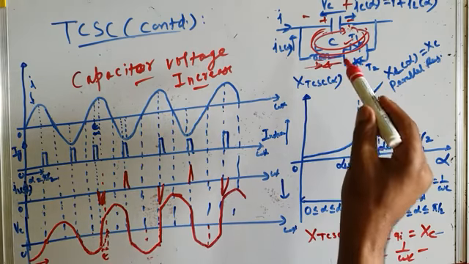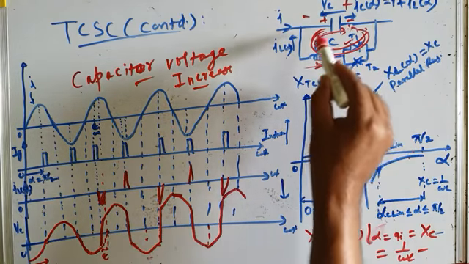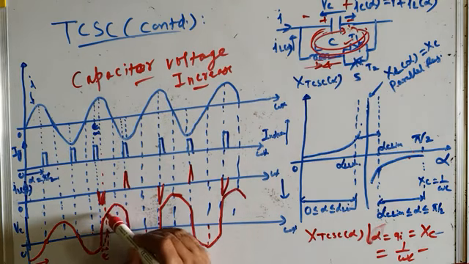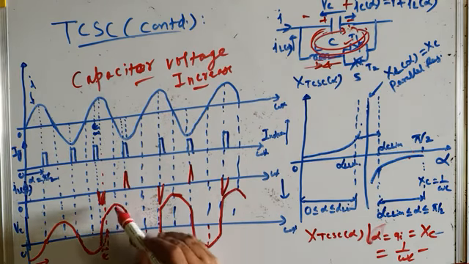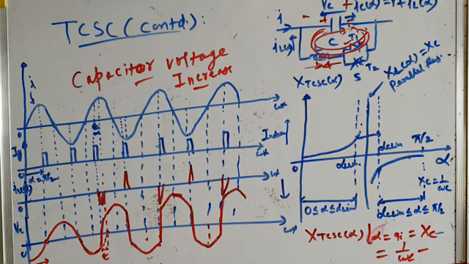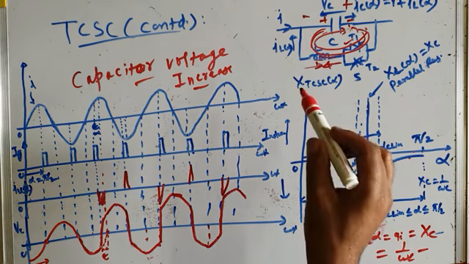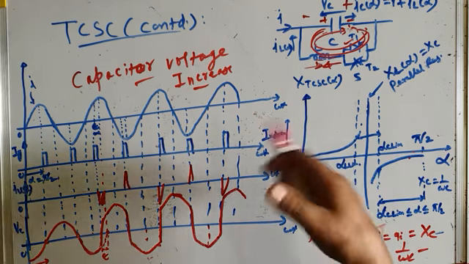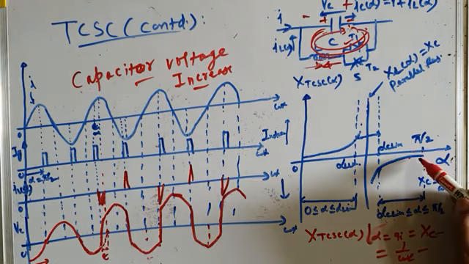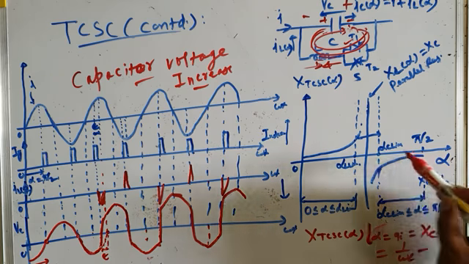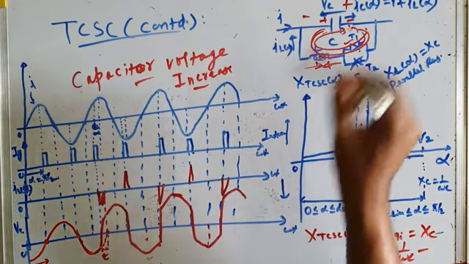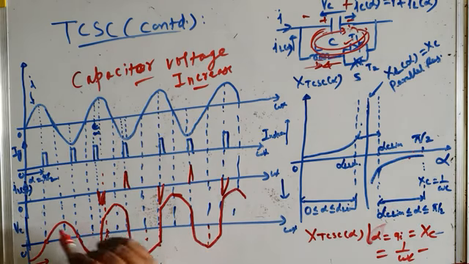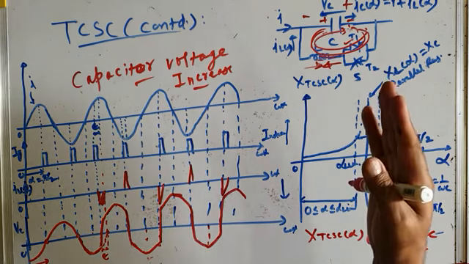And in the previous lecture we have seen that when capacitor discharges, it quickly charges to a higher voltage than the previous voltage. The question is, why does it charge to a higher voltage than normal voltage? You can explain it in two ways. One is mathematical: as per this graph, as alpha is reduced from 90 degrees, the capacitive reactance increases. So when capacitive reactance increases, capacitor voltage also increases, so it is higher than this. This is from the mathematical point of view.